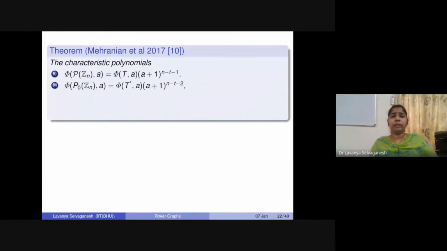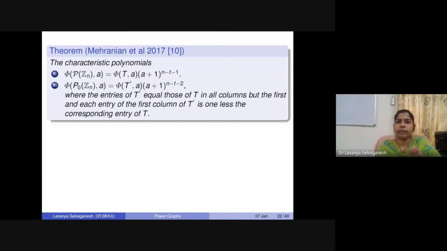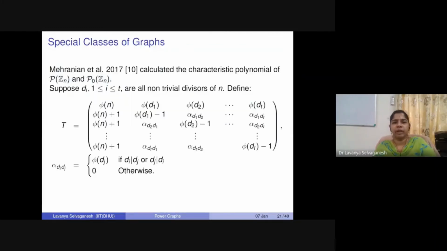Similarly, if you look at the proper power graph of Zn, then we are deleting the identity element, right? So in the corresponding T matrix, the change will be nowhere else except the first column. So the T prime matrix is going to be the same as the T matrix except the first column, where in the first column, if you see here, we have phi(n) + 1, phi(n) + 1, and so on.